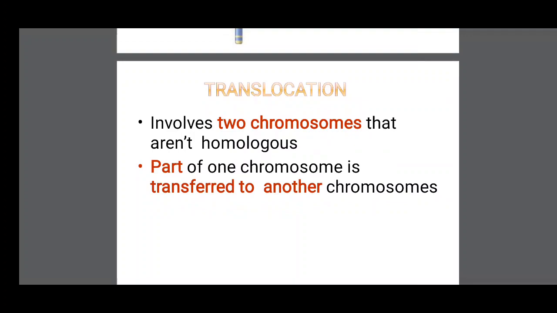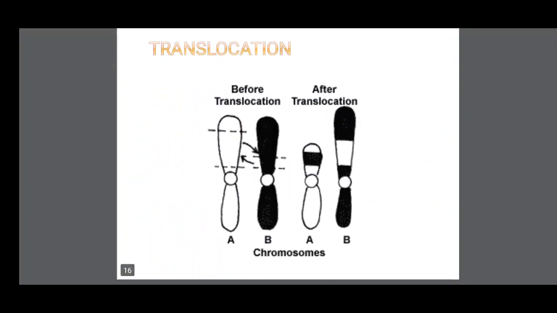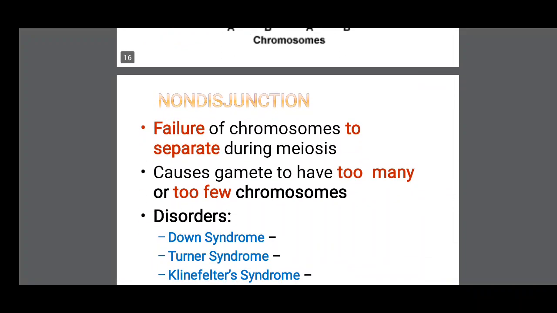Translocation. In translocation, two non-homologous chromosomes are involved. Part of one chromosome is transferred to another chromosome. So here, before translocation, there are the A and B chromosomes, and a part is transferred from one chromosome to the other chromosome. This is translocation.